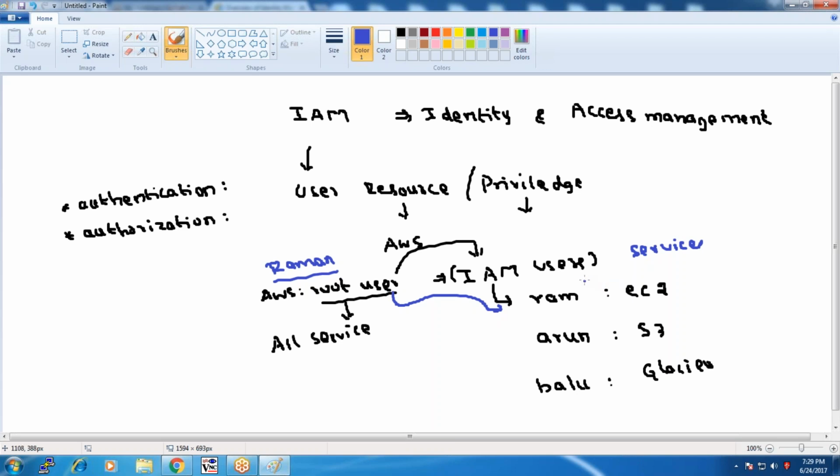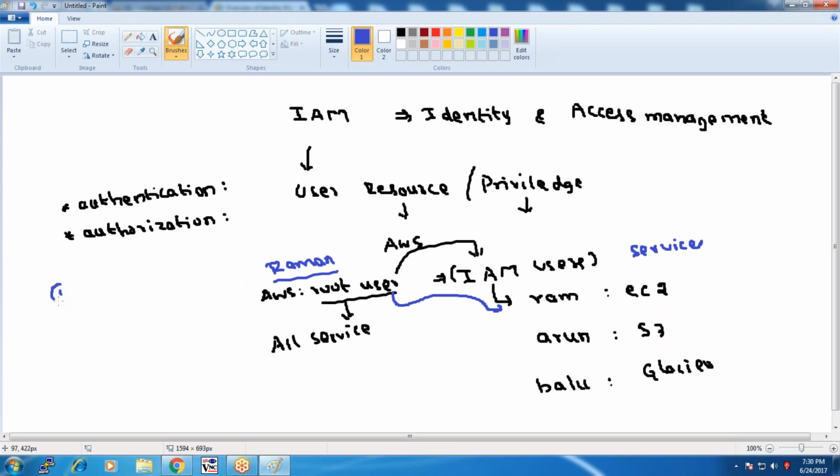We can grant granular permissions to different people for the different resources. This is the way by which we can make use of this IAM. Also, the second key point is that we can make secured access to AWS resources. By permitting the user to access certain services, we can make a secure access to AWS resources.